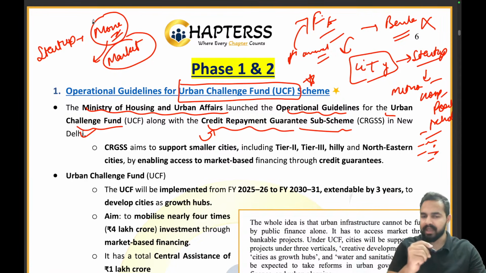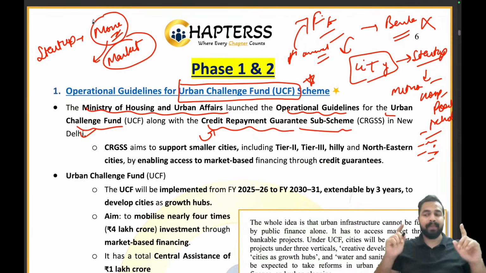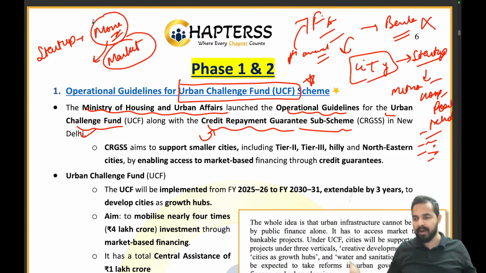So basically the government will enroll the banks here. The government will say, see, you give the money to this startup, my friend is coming, and if that person is not able to give the money, then I myself will provide you the guarantee that I will pay the money on behalf of this person. That's how it provides the credit repayment guarantee to the bank, and when the bank gets the guarantee of the government, which is supreme, there will be no problem in giving the amount to the startups, right? So that's how this Urban Challenge Fund is going to work.